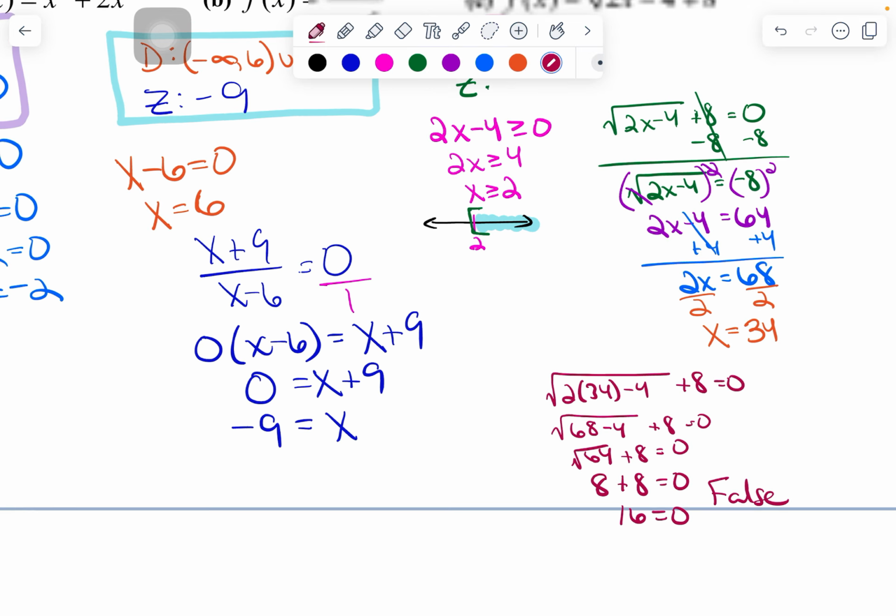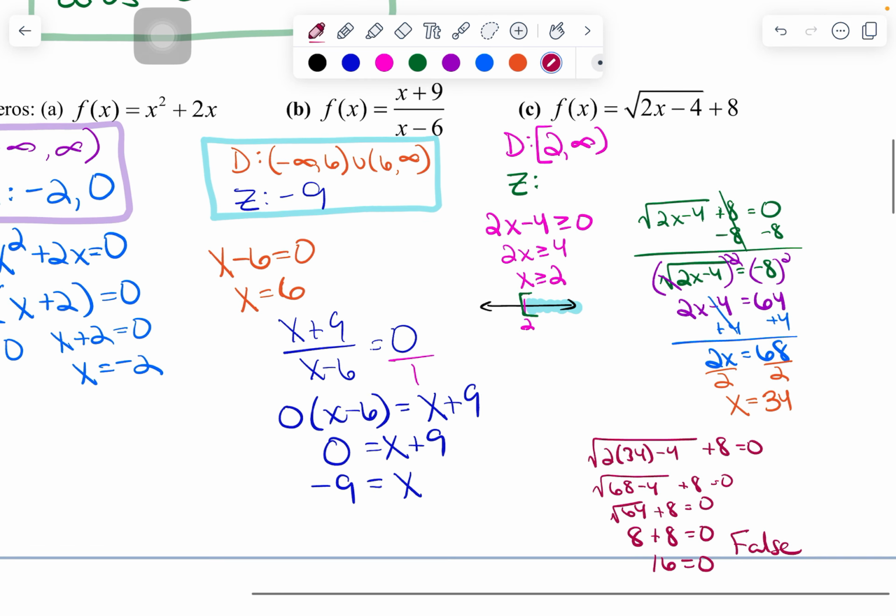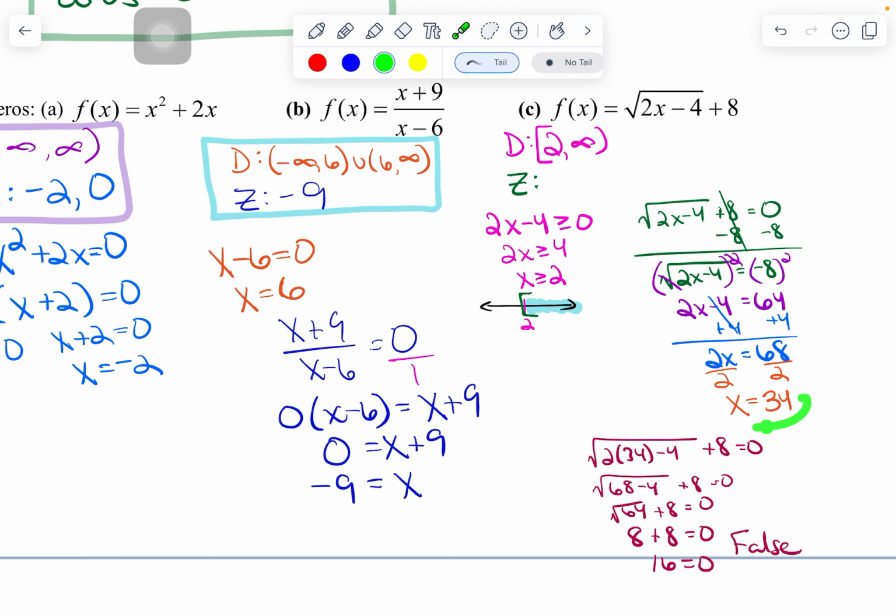All right, so what this means, and this is going to be kind of weird, but for this particular problem, this is an extraneous solution. This solution does not, in fact, make this equation equal to 0. It looks like it should, right? Nothing we did in our steps was wrong, but this does not actually work. And because it does not actually work, just eliminate it. In this case, your zeros would be none, or NA. There's no value that's going to make this function equal to 0. And that happens sometimes.